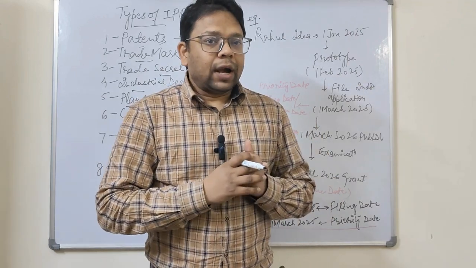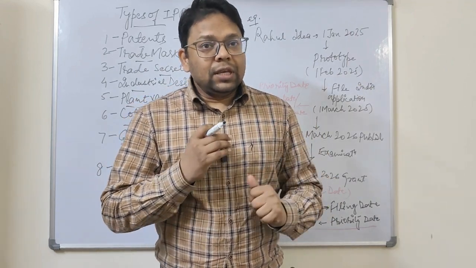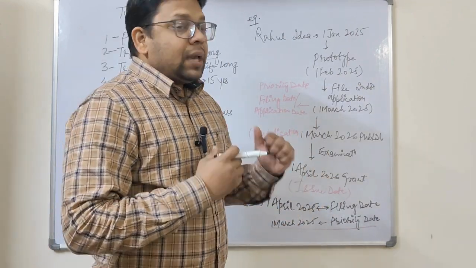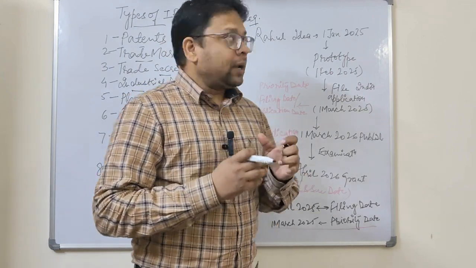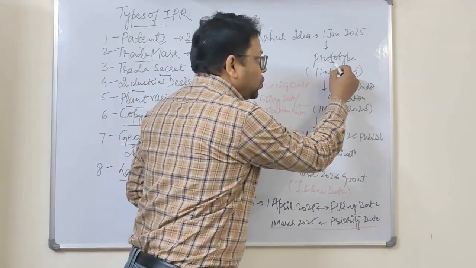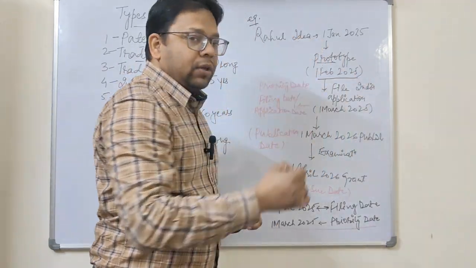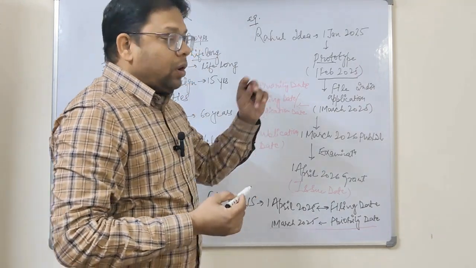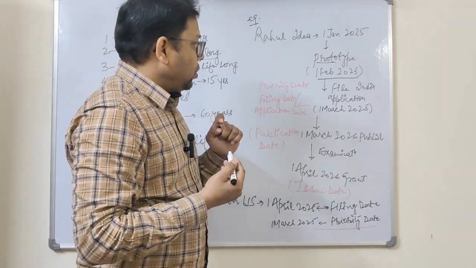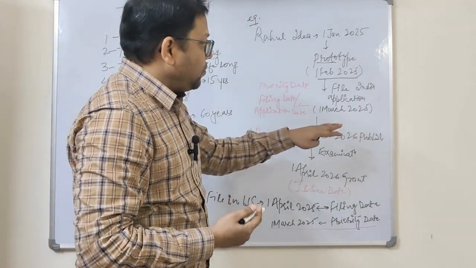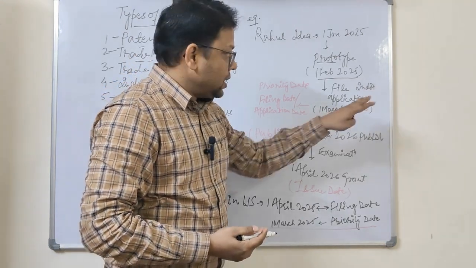The next day he started to make a prototype. He prepared his prototype on 1st February 2025, and one month after making the prototype, he filed his patent application in India.